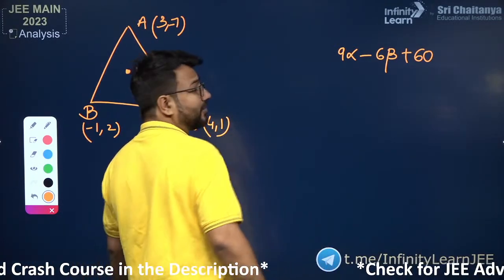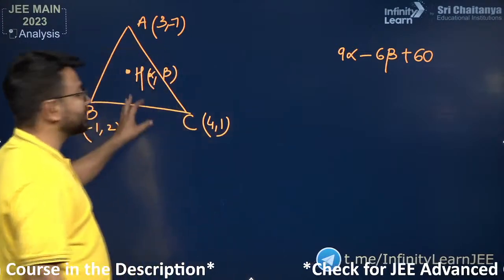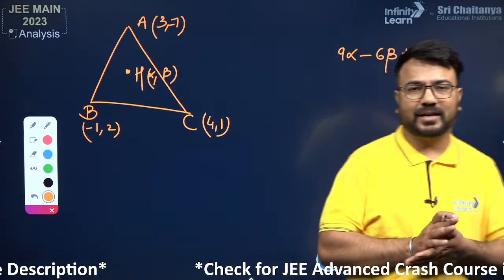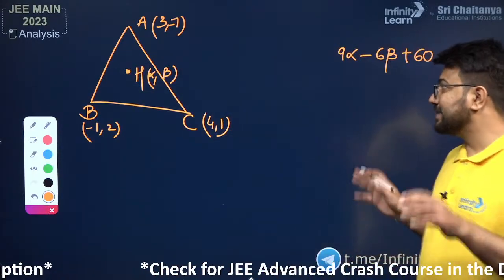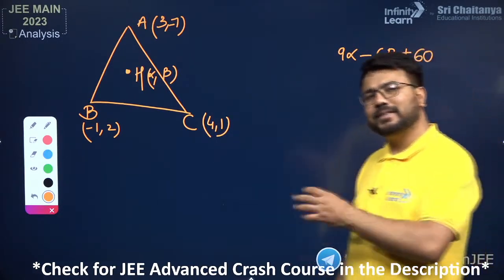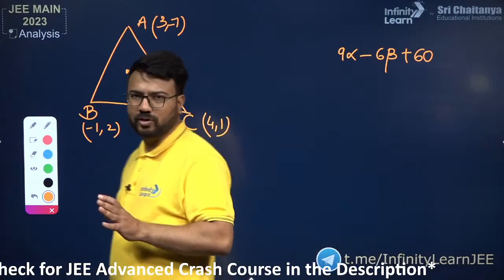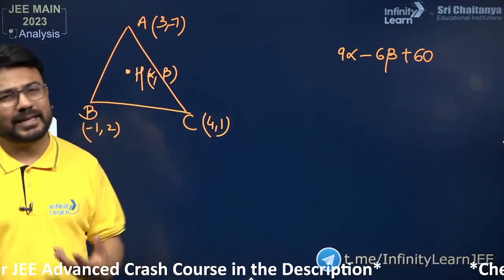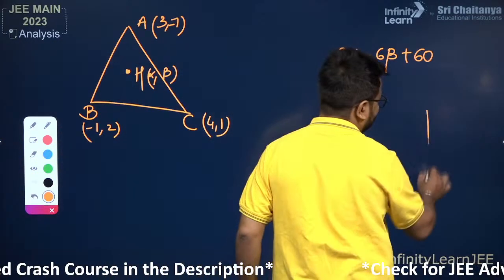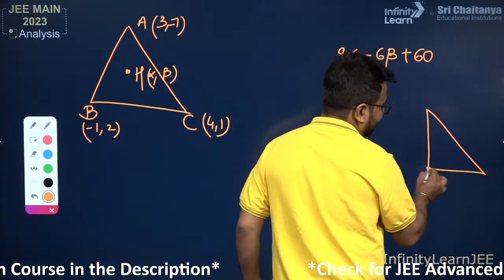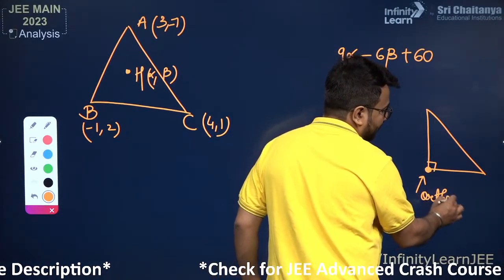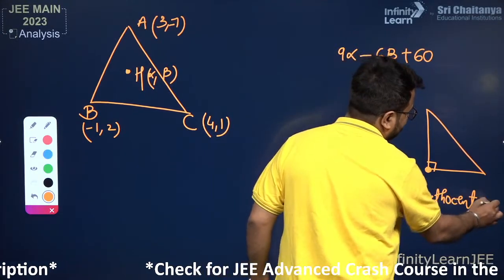So basically, how to attempt this question. Whenever these types of questions come in our examination, where the orthocenter, circumcenter, incenter, or centroid of the triangle are mentioned, we just need to check whether the given triangle is a right triangle or not. If it is a right triangle, then it will be very easy to determine the orthocenter, because in a right triangle, the vertex where we have the 90 degree angle is known as the orthocenter. I hope you already know the concept of it.